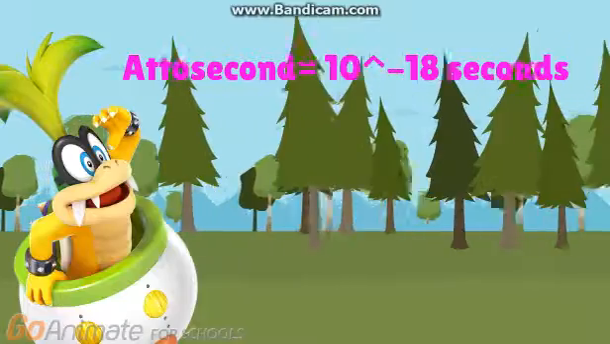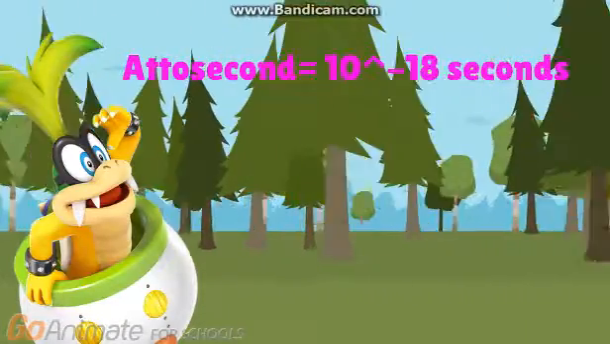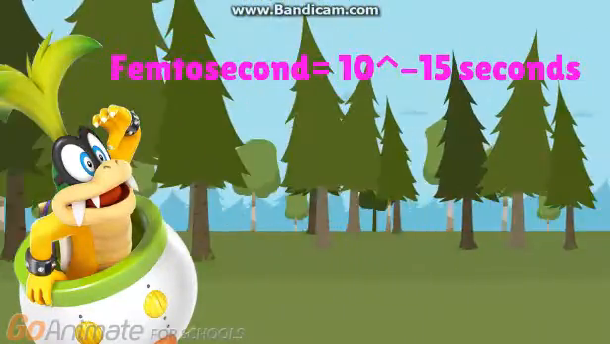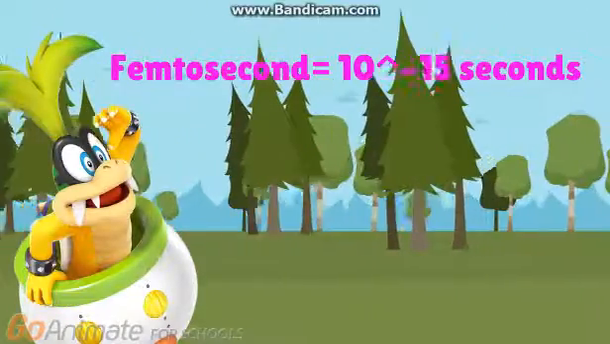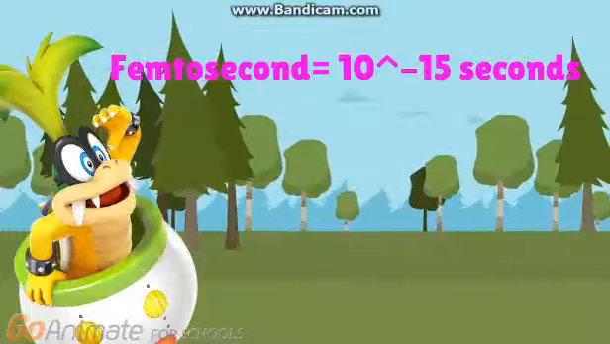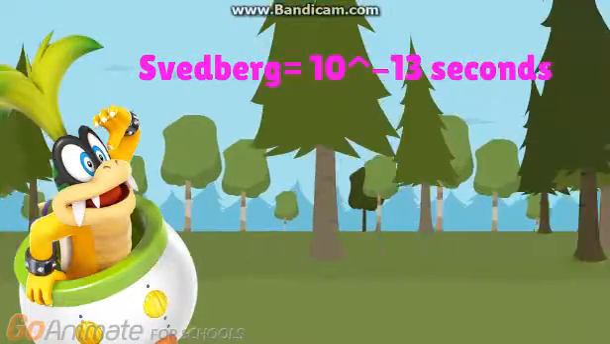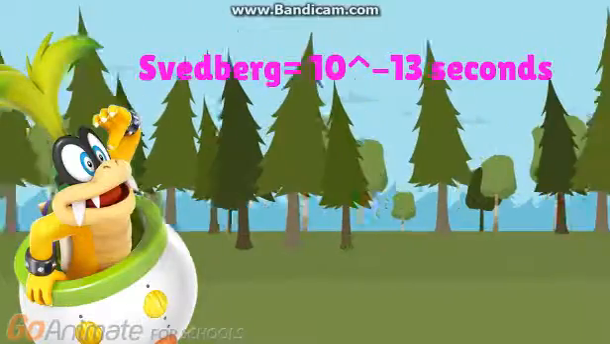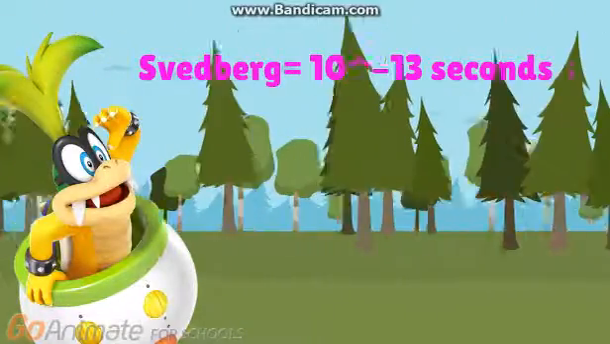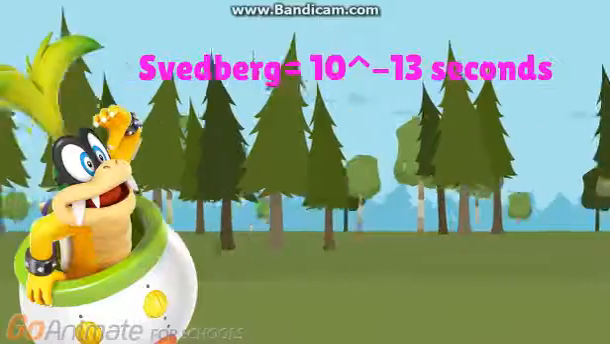An attosecond is 10 to the power of negative 18 seconds. A femtosecond is 10 to the negative 15 seconds. That's the same length as the pulse time on the fastest lasers. A Svedberg is 10 to the power of negative 13 seconds. That's the time unit for sedimentation rates, about 100 femtoseconds.